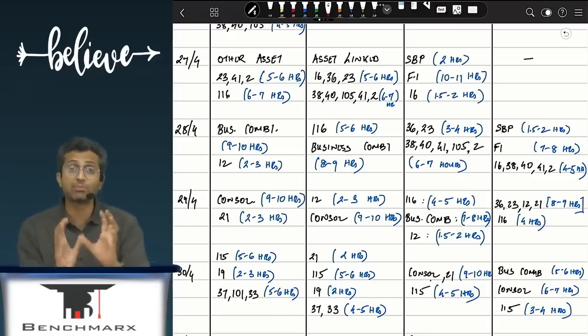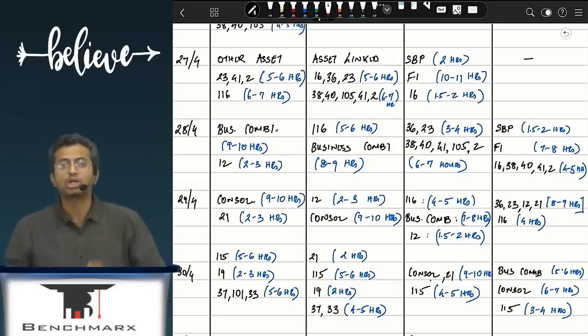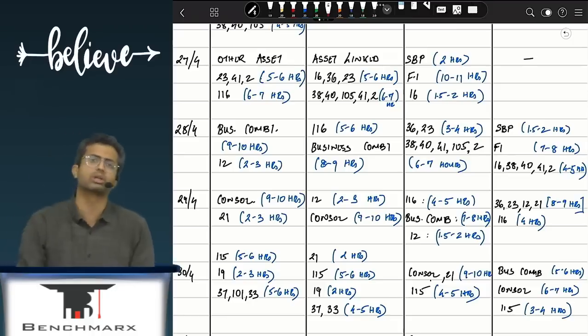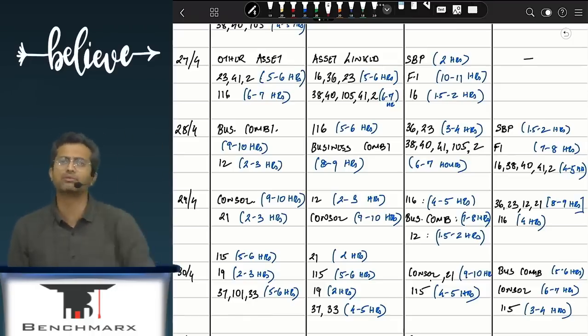Then going and tackling business combination and consolidation. Do not keep this right for the end. For business combination and consolidation, I would strongly recommend at least 2 sums of each. You solve it on pen and paper.